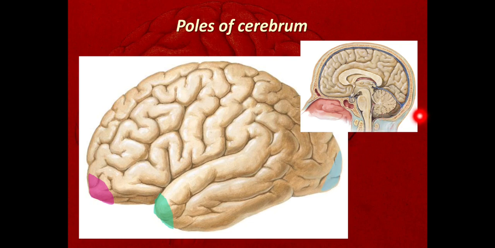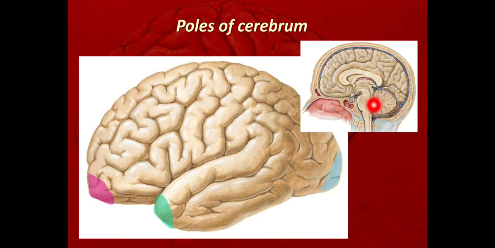The occipital pole is situated just inside the external occipital protuberance. This is the most prominent point of the occipital aspect, the external occipital protuberance. Inside that, opposite to it, there is the internal occipital protuberance, also called the confluence of sinuses.